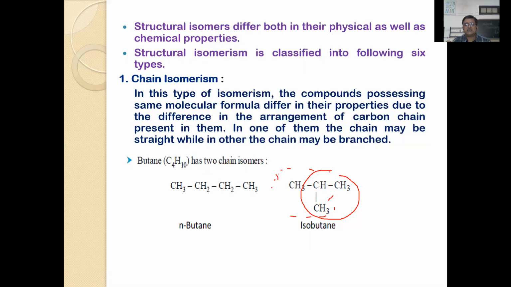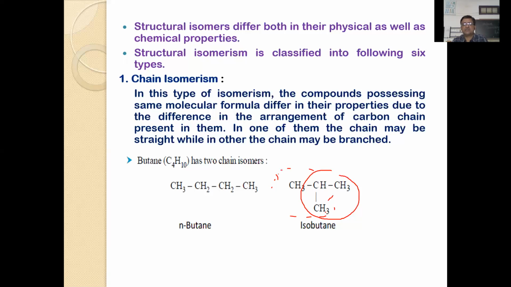So any compound in which these 3 carbon atoms are present along with the extended chain, we can call it an iso compound. Say, for example, if one more group is present, CH3, CH2, CH3, then it is called isopentane, because this is an iso group, a branched chain. So normal chain or linear chain, versus branched chain. Both have the same molecular formula, but differ in the structure of the carbon chain. One is branched, the other is non-branched. This is N-butane and this is isobutane.